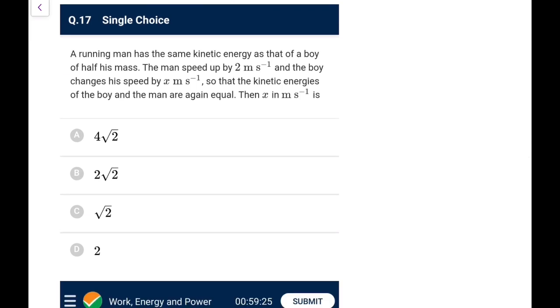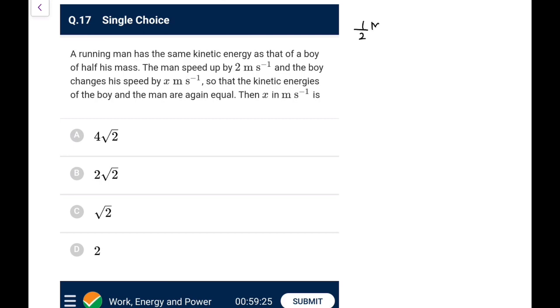A running man has the same kinetic energy as that of a boy of half his mass. This is a very famous question, and a nice question. People get stumped by it. The man speeds up by 2 meter per second, the boy changes the speed by x meter per second, so that the kinetic energies of both are equal again. Then x is what? So the running man has the same kinetic energy as that of a boy of half his mass.